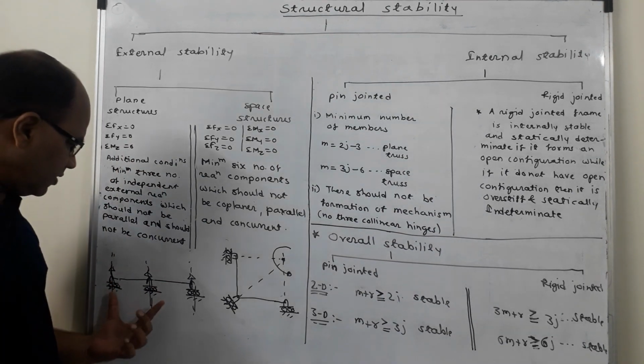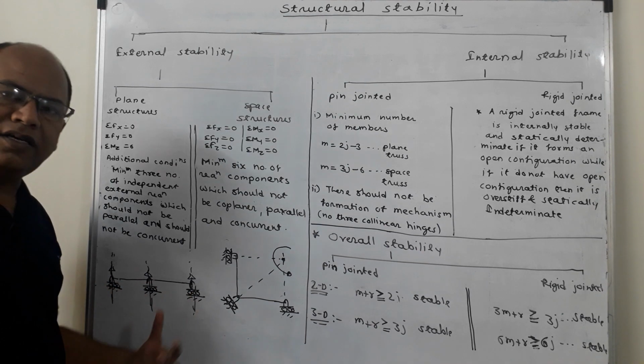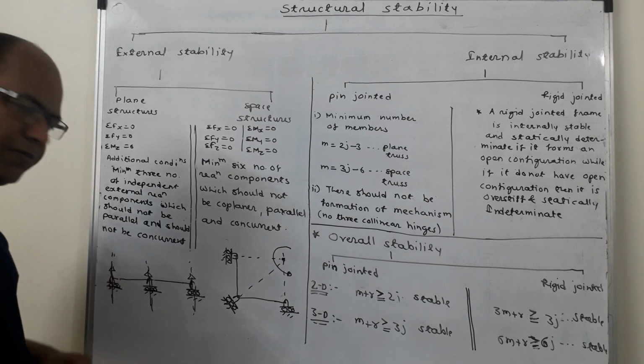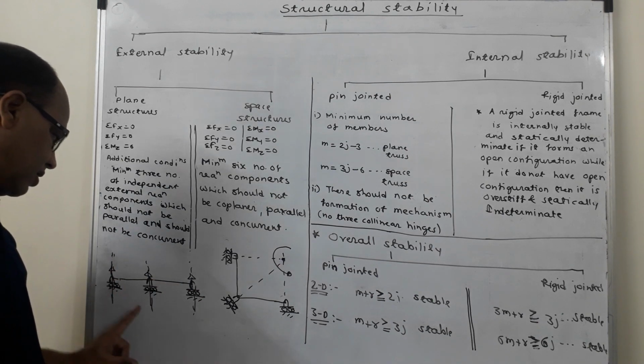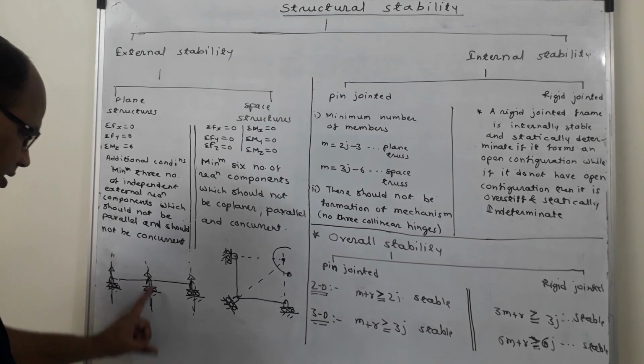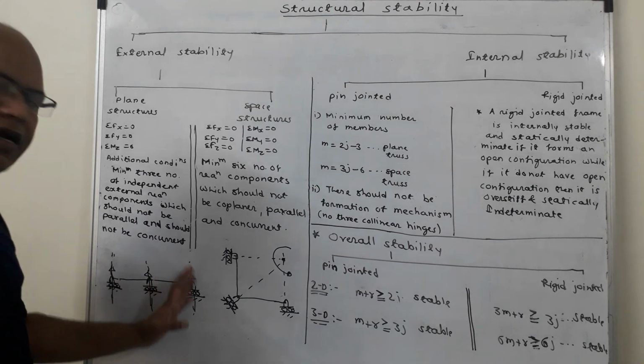Now I have considered this beam. Suppose this beam is supported by means of these 3 roller supports. All the roller supports are resting on the horizontal planes. As such, the reactions provided by these supports will be vertical, and you can see that there are 3 reactions which are happening in upward direction. All are parallel to one another.